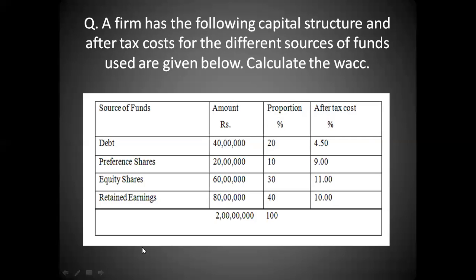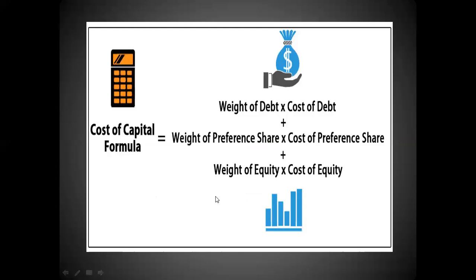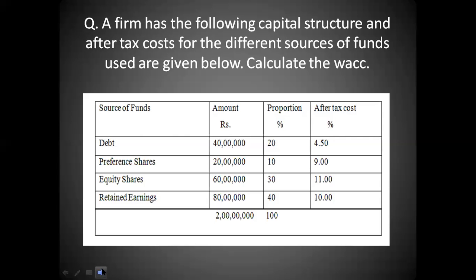So the formula for weighted average cost was weights multiplied by the cost. Clear? So we are given the proportion, which is nothing but the weights, and also we are given the cost. After tax cost is also given. So we'll simply multiply these two columns with each other, and the corresponding values that we are going to get, we'll simply add all those values and we'll get the weighted average cost.